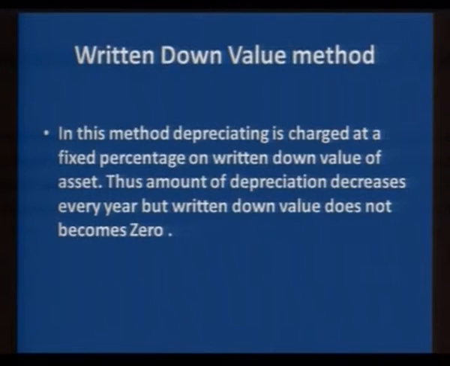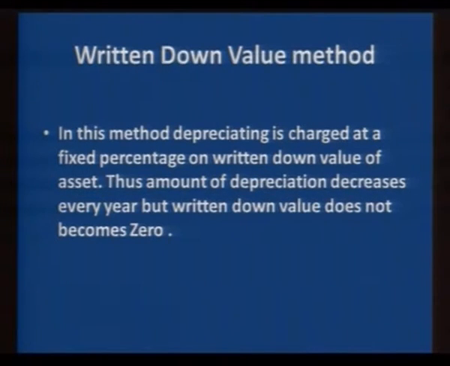Limitations under this method. Now, sir, kindly explain the diminishing balance method of charging depreciation with its merits as well as limitations. Diminishing balance method, or we call it written down value method, is an important method. In this method we charge depreciation at a fixed rate on the remaining amount of the asset.